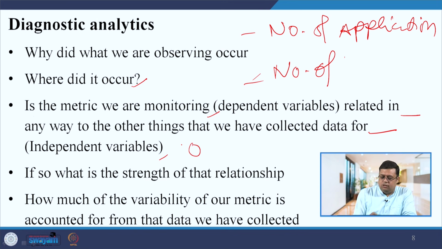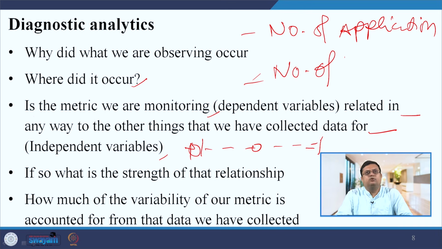You already know the correlation value ranges from minus 1 to plus 1, with 0 in between. The correlation value could be positive and negative. How much of the variability of our metric is accounted for by the data that we have collected? The answers to such questions are what you can get through diagnostic analytics.